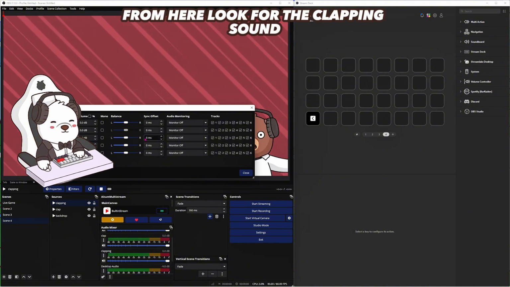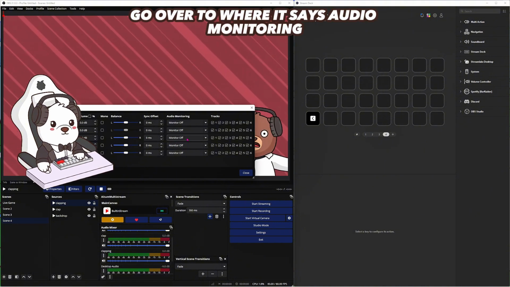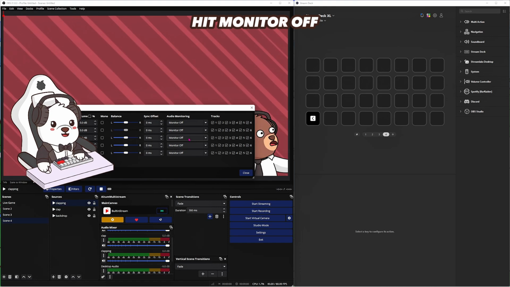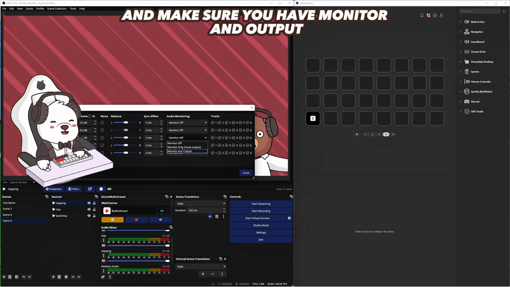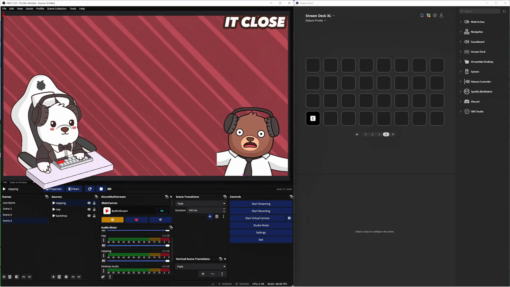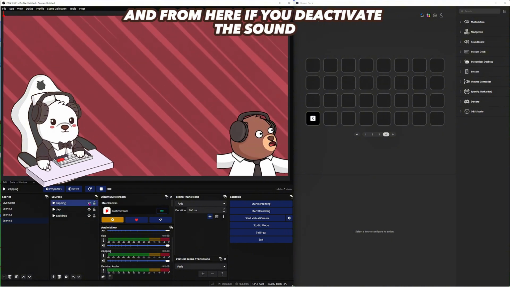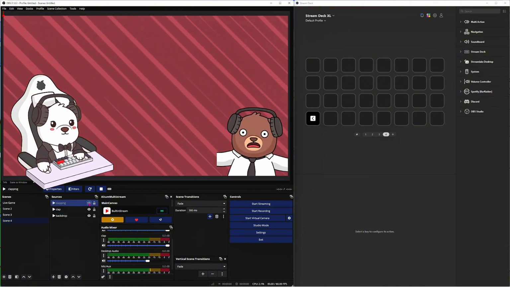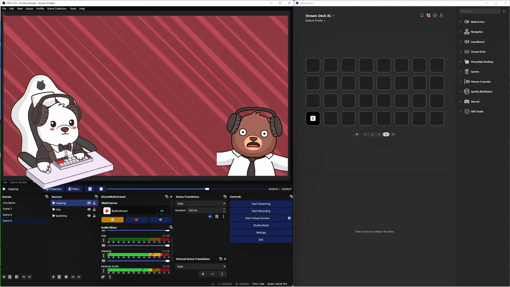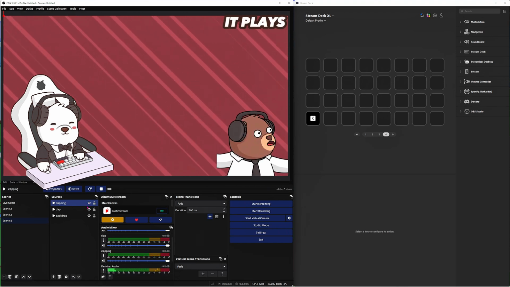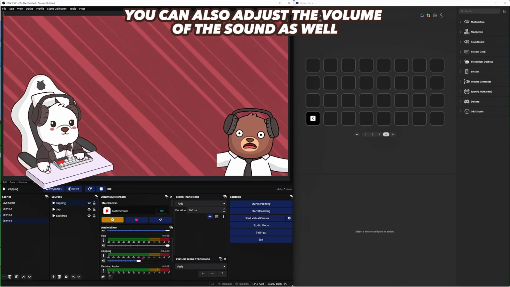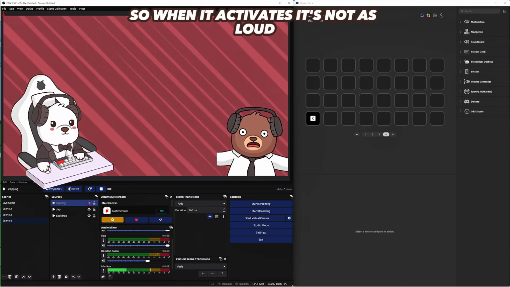From here, look for the clapping sound. Go over to where it says Audio Monitoring. Hit Monitor Off, and make sure you have Monitor and Output. Hit Close. And from here, if you deactivate the sound and then reactivate it, it plays. You can also adjust the volume of the sound as well, so when it activates, it's not as loud.